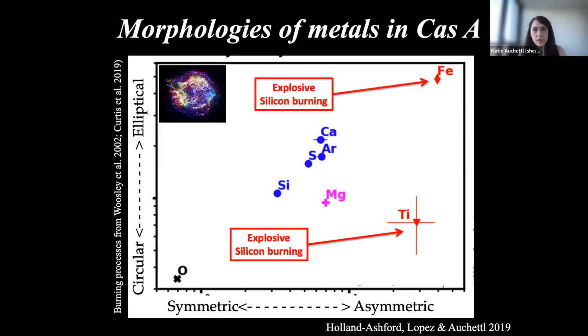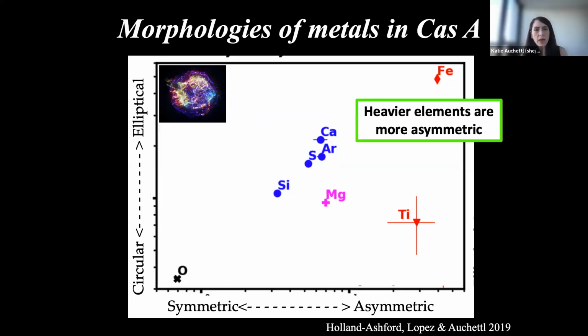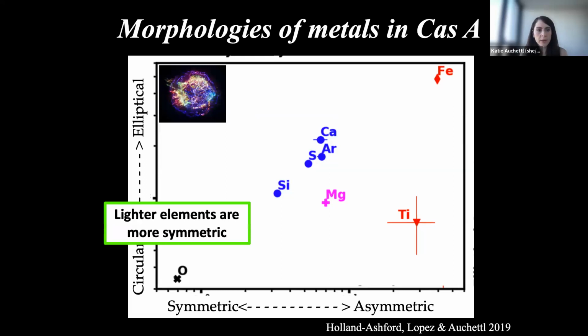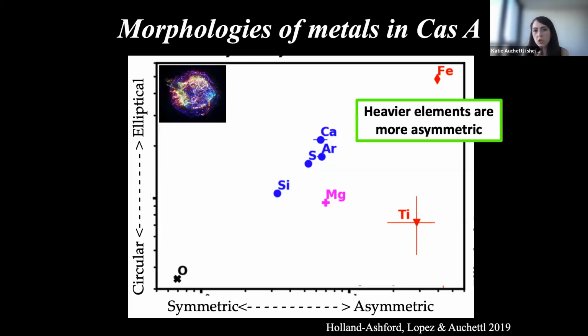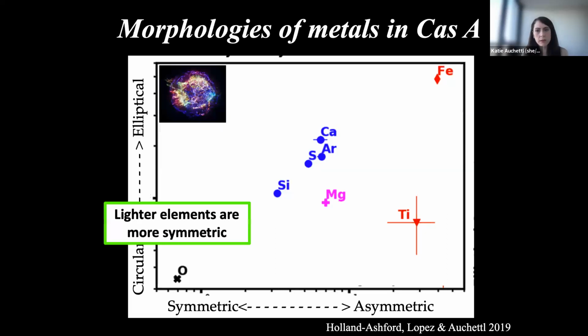And so what this plot suggests is that heavier elements are more asymmetric than, say, our lighter elements. In particular, oxygen in Cas A has significantly lower levels of asymmetry than the heavier elements. By comparison, magnesium has an asymmetry level that is distinct from oxygen, but is closer to that intermediate mass element formed through this explosive burning. While iron exhibits the highest levels of ellipticity and mirror asymmetry.